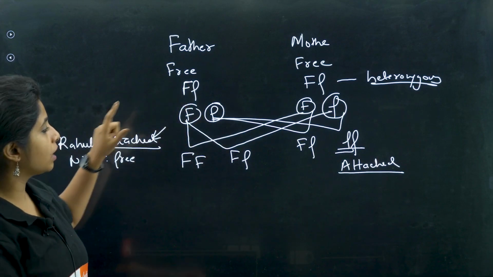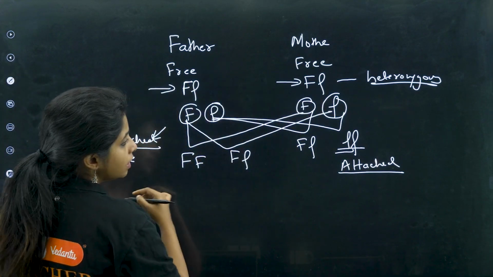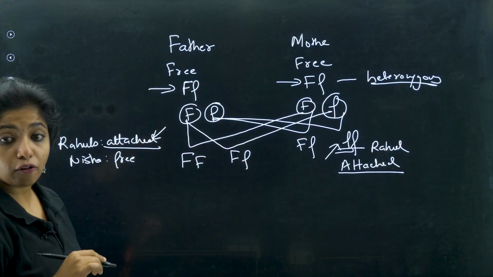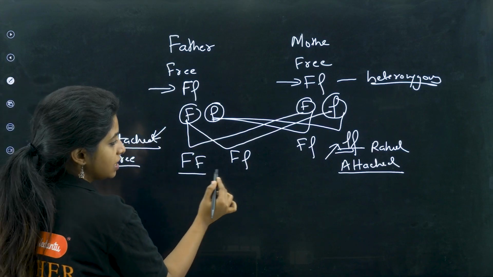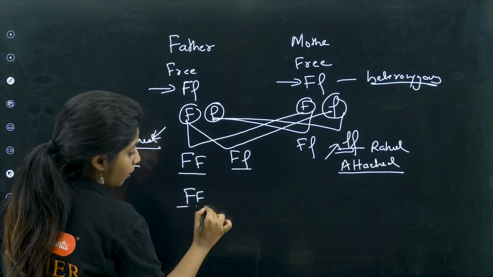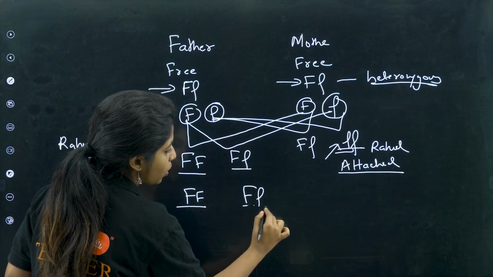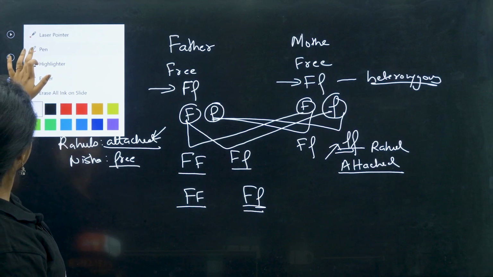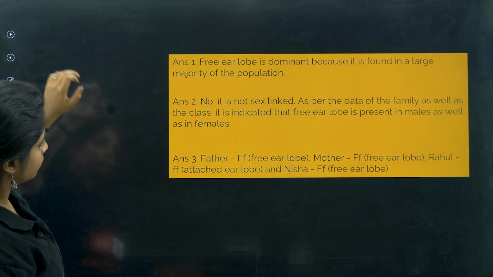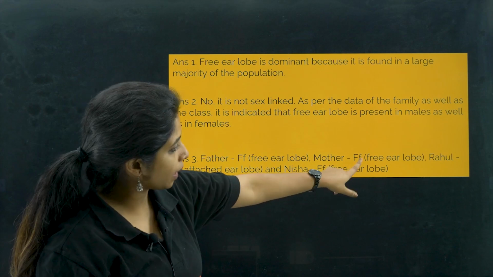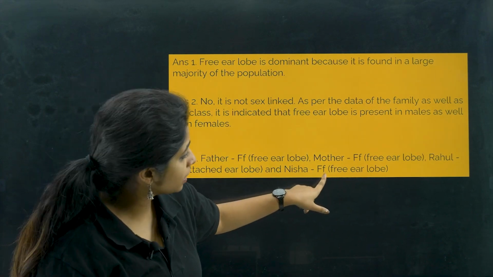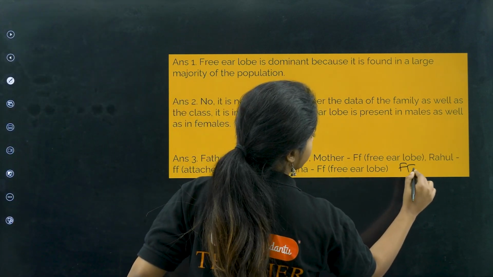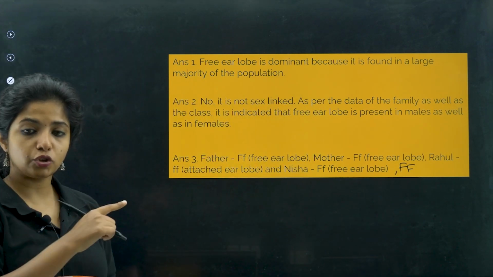So, this is the genotype of the father, this is the genotype of the mother, this is the genotype of Rahul, that is small f, small f. Now, genotype of Nisha, who has free earlobe, can be this or it can be this. It can be capital F, capital F, homozygous condition, or it can be capital F, small f as well. Works? Cool? So, over here, let's see the answer. Father capital F, small f, mother capital F, small f, Rahul small f, small f, Nisha can be capital F, small f, or she can be capital F, capital F as well. So, if you make the genotype and then show it to them, it becomes easy.